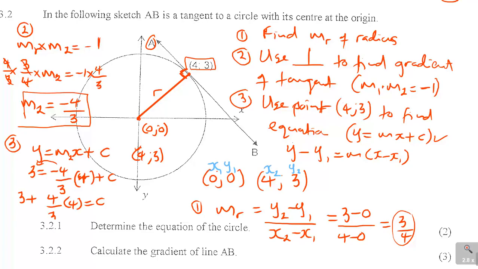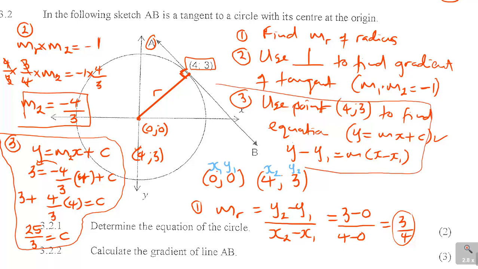The one that I am showing you here is now looking at c. I'll check, maybe there is a question that is actually looking for this. Let me not erase. So you don't need number 3 here. You only need up to number 2. It says find the gradient of the line AB. So the gradient of the line AB there is equal to minus 4 over 3. That's what they wanted there.